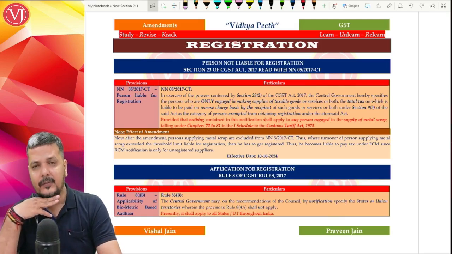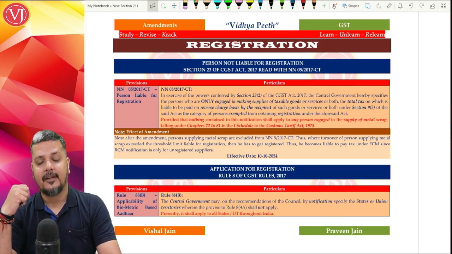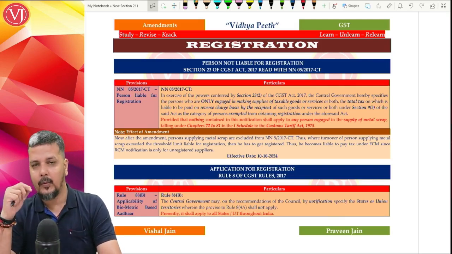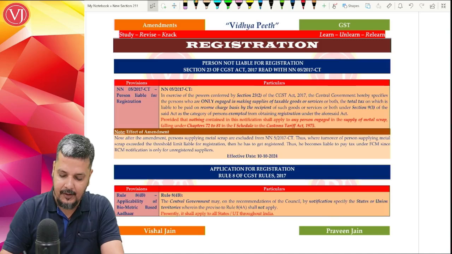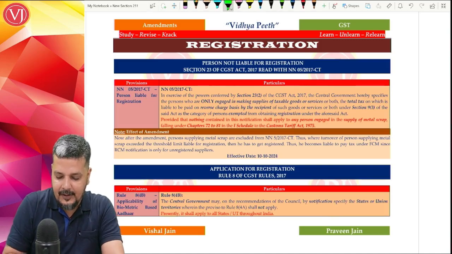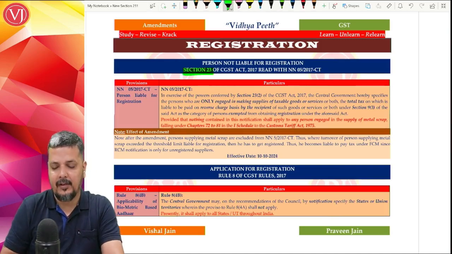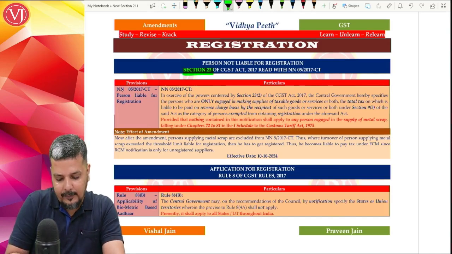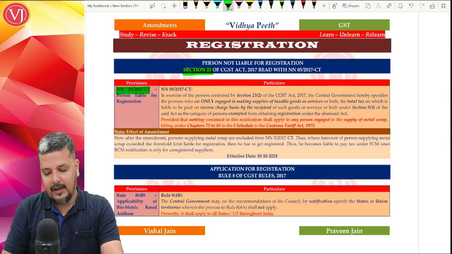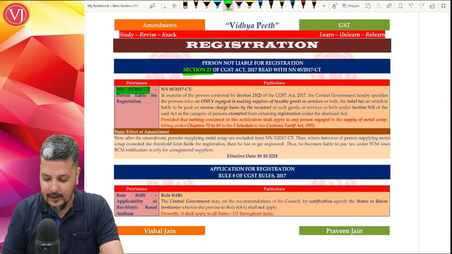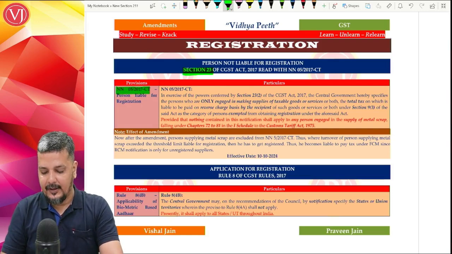Now, when you talk about your registration chapter, yes, there are quite a few important amendments that we have to focus on. In section 23, there's a notification released pursuant to section 23, notification 5/2017 CT, where you're not required to take registration in certain cases.